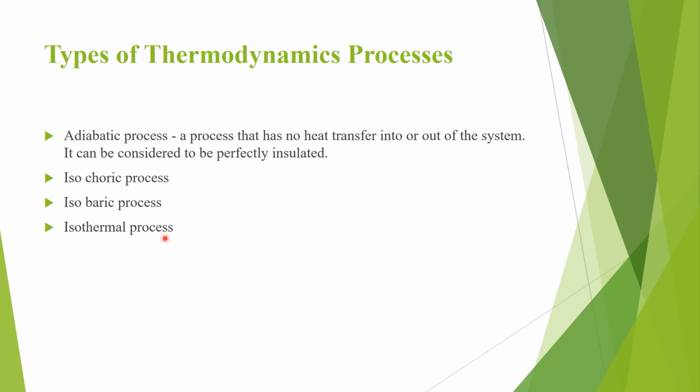And the last one is isothermal process. We know already, iso means constant, thermal means heat. I mean, the temperature is constant throughout the process. If you take any process where the initial temperature is, for example, 30 degrees Celsius, then finally the temperature will be 30. So this is called isothermal process.